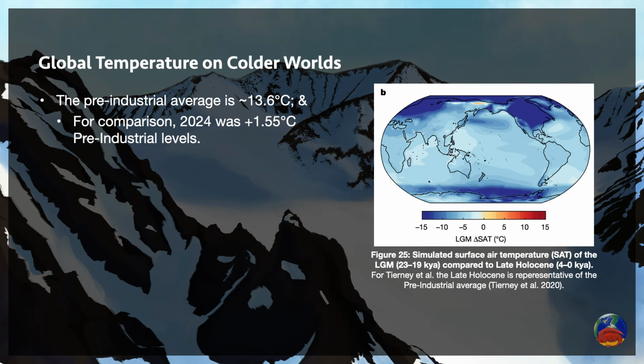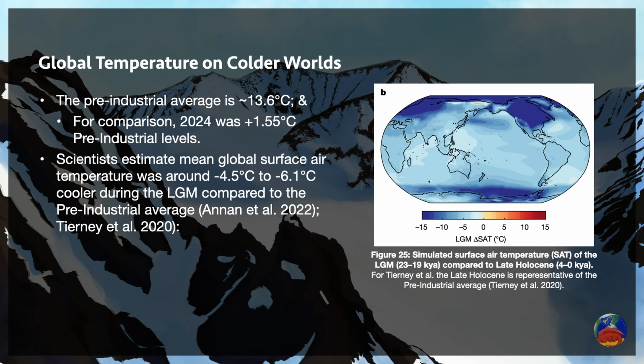Just for comparison, in 2024, which was the last year at the time of recording, it was 1.55 degrees Celsius above the pre-industrial average, or just over 15 degrees Celsius. The global average temperature during the LGM has been estimated to be between 4.5 and 1.6 degrees cooler than the pre-industrial average, or a global average temperature between 7.5 and 9 degrees Celsius.